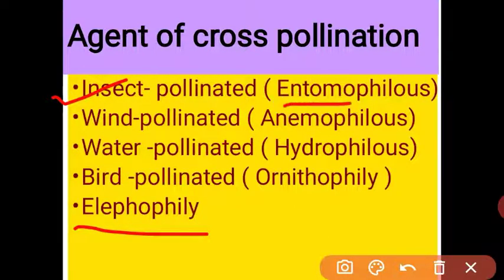Let us see the insect pollinated flower. Entomo means insect and philos means affinity. So the flower contains some characteristics, and because of these characteristics the pollen grain is transferred by insects from anther to stigma. Let us see the characteristics present in the flower so that the insect is attracted and transfers the pollen grain from anther to stigma.